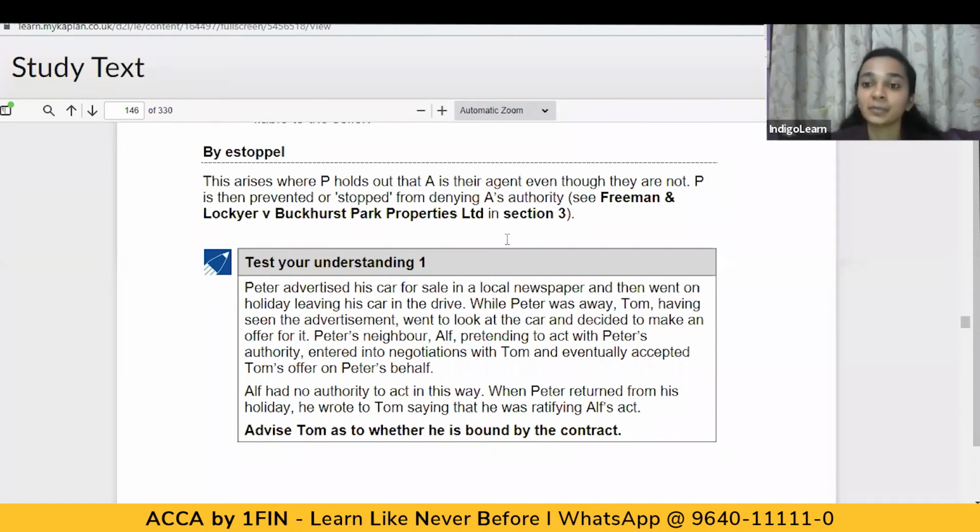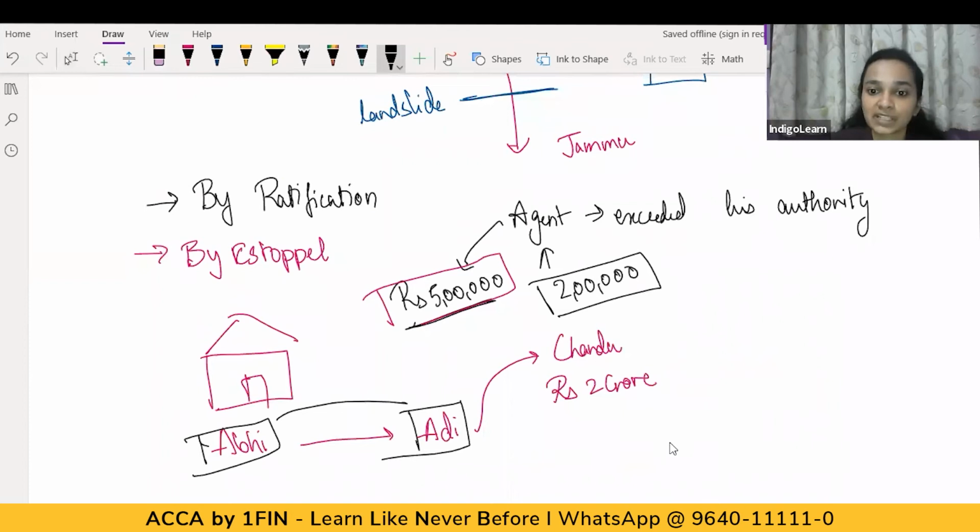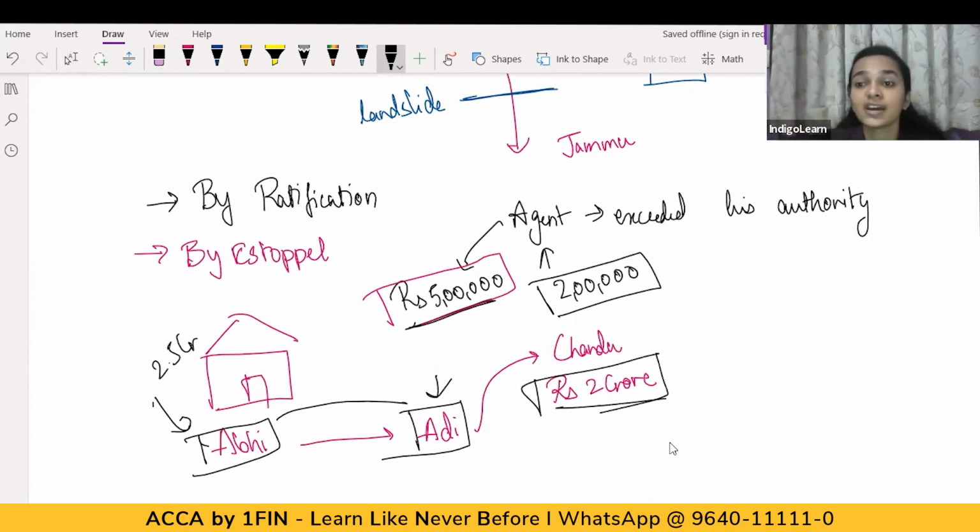In our example, when Abhi agreed to this contract of 2 crore rupees, Abhi cannot later on say that no, Adi was not my agent. Say Abhi gets another offer and the other person is giving him 2.5 crore for the same house. Now Abhi says, let me cancel this contract which Adi has made, and let me take up this contract. I'm getting 2.5 crores. I'm getting extra money here. Abhi cannot later on deny Adi's authority, stating that Adi was never my agent, and that I am not obligated to do anything which Adi has entered into. I am not bound by a transaction which Adi has entered into.